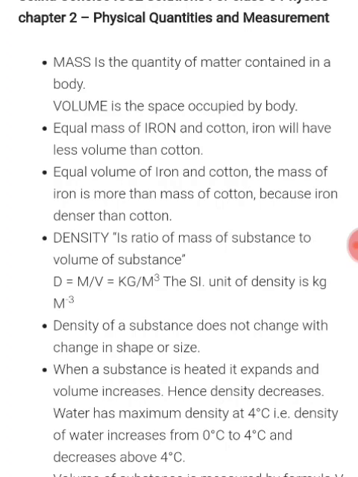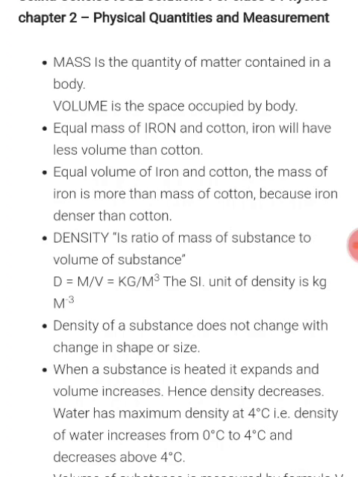Whenever we find the density, one thing you have to remember is that it does not change with shape or size. Since the shape or size changes, the mass will also change, so the density of the body will remain the same. Example, density of wood will be the same irrespective of its shape or size.